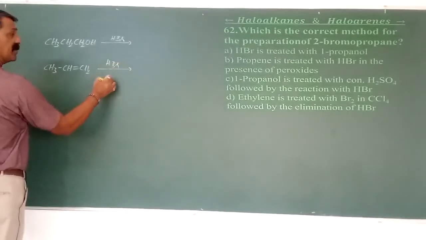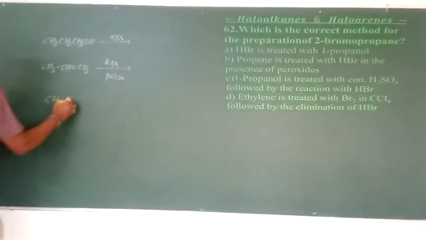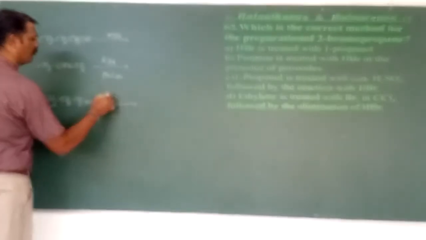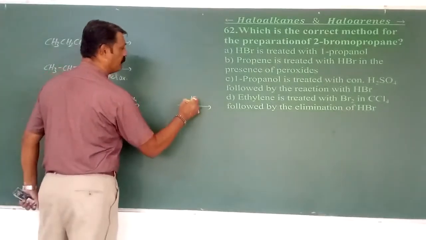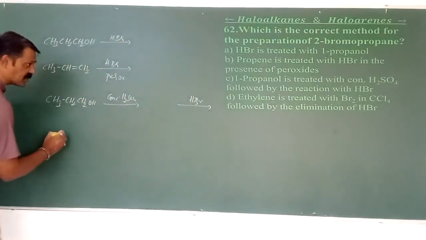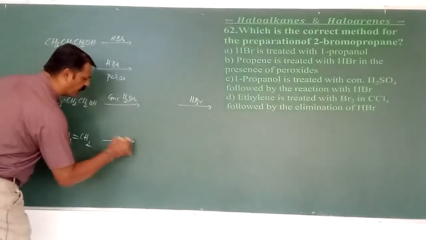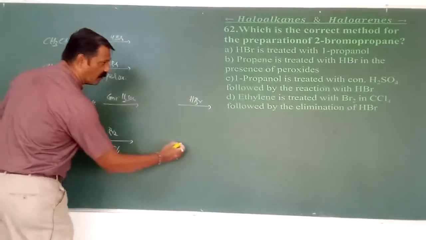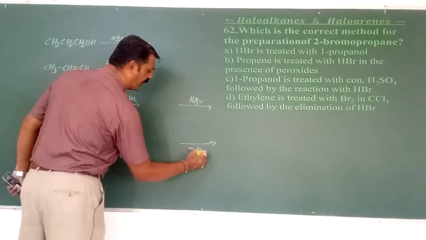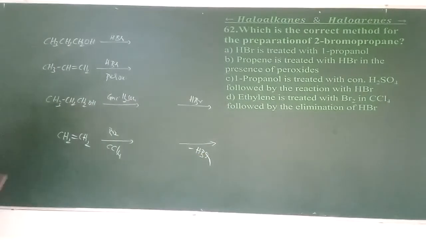Third, 1-propanol, CH3CH2CH2OH, is treated with concentrated H2SO4, followed by treating with HBr. The last one is ethene or ethylene, CH2=CH2, treated with Br2 in the presence of CCl4, followed by elimination with HBr.